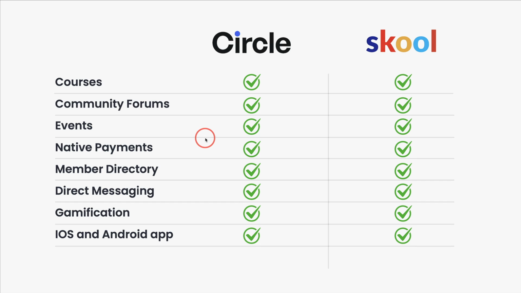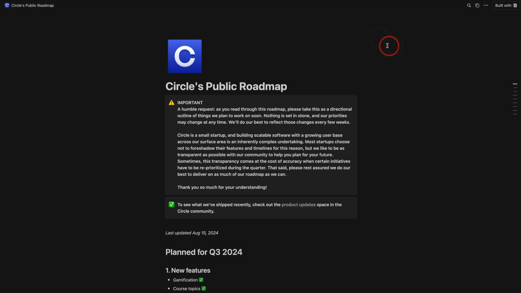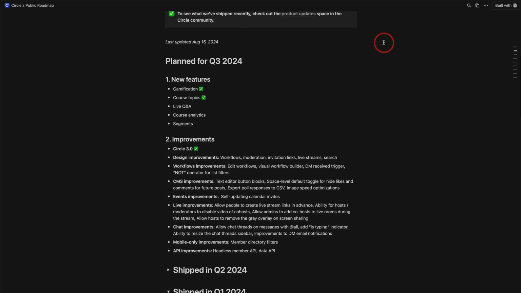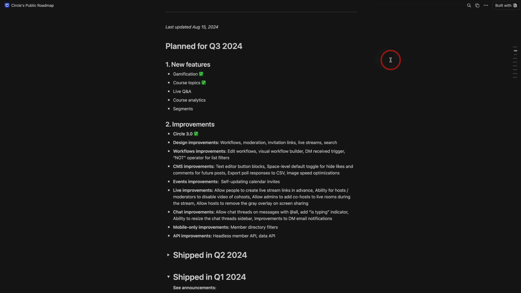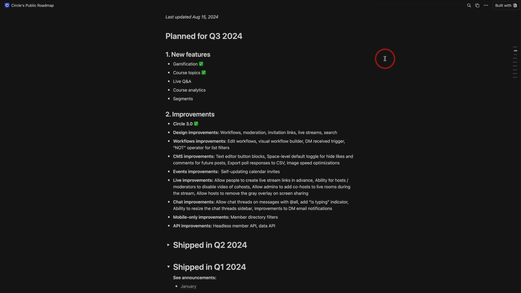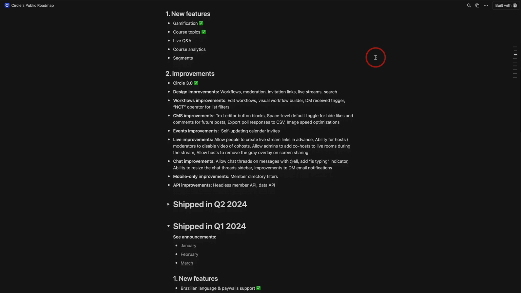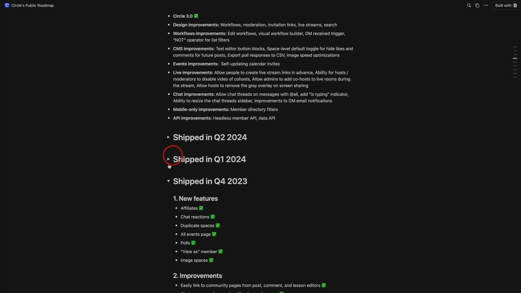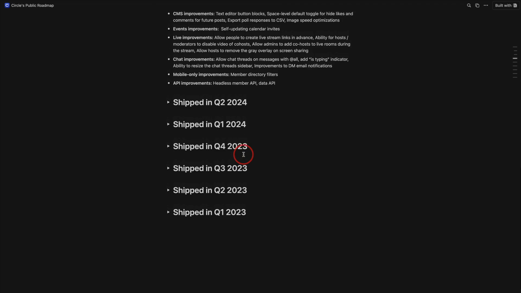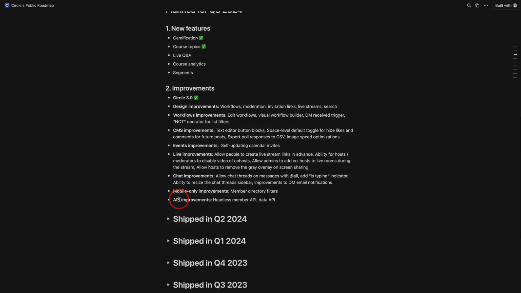Both have iOS and Android apps, so you can have an app experience for your communities. And both have something that I actually find very important, a company roadmap. I find it very important that businesses like a SaaS company are very open and upfront about what's ahead with deadlines and timelines and what they've done. It's one thing I've always appreciated, particularly about Circle, because they've kept their roadmap very up to date, and they've done a really good job at teasing what's ahead and sharing some beta releases on things for current communities. And they've also done a really good job at keeping a backlog of what they've done, so you can see all the improvements and innovations.